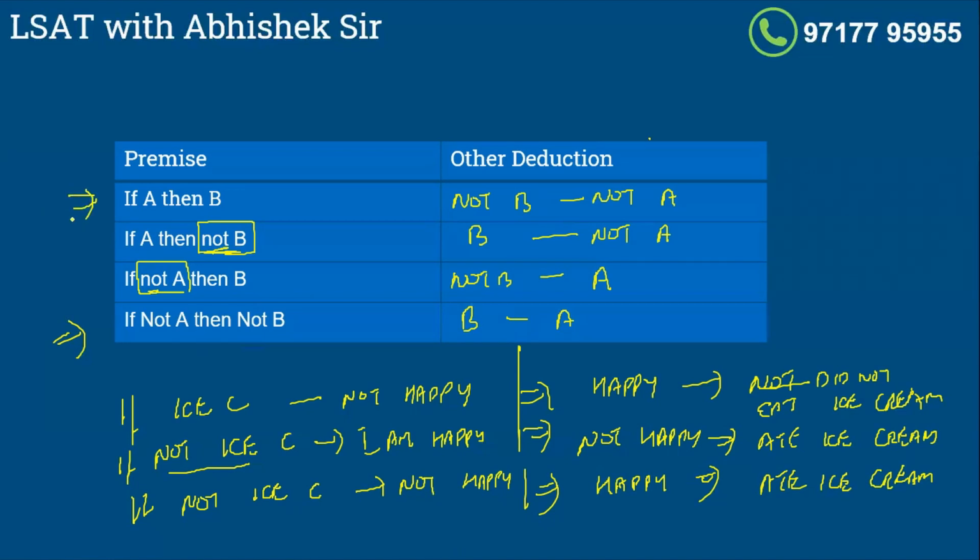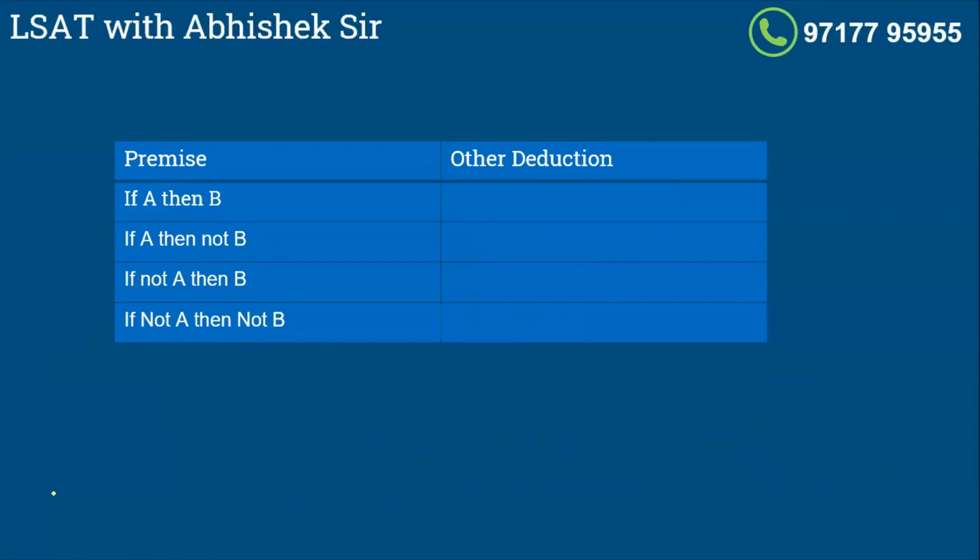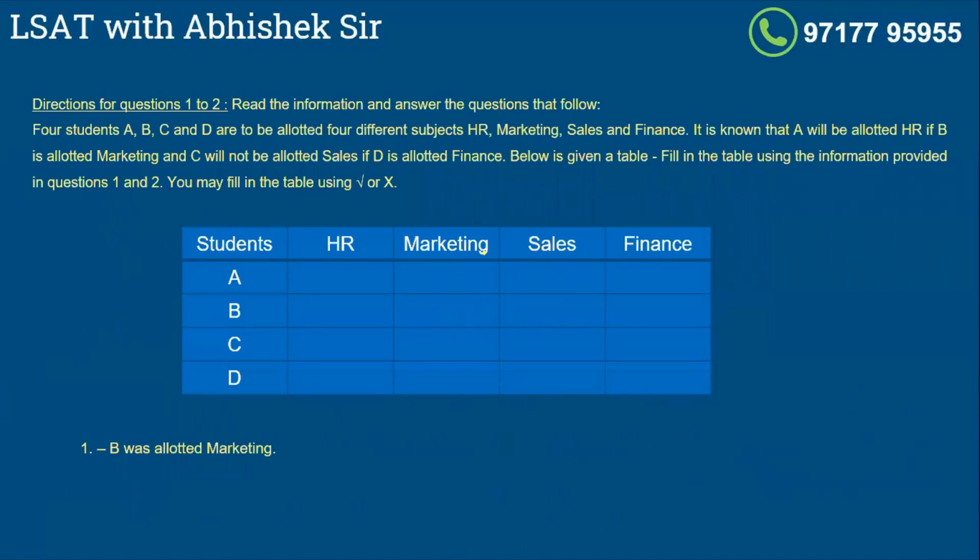Right? So main question, 90% of the time in the questions, you will be given a single clue in the form of if A then B. But if LSAT wants to complicate the sets for you, they can change this by applying not either before B or before A or before both A and B. Right? But for us, we know that if these are the four possibilities, we know the answer would remain this. This is the fundamental deduction which we've already made. Okay. Now, let's look at a simple application of what we've learned till now. Again, you may pause the video, right, and apply this information and try to fill as many boxes as possible.